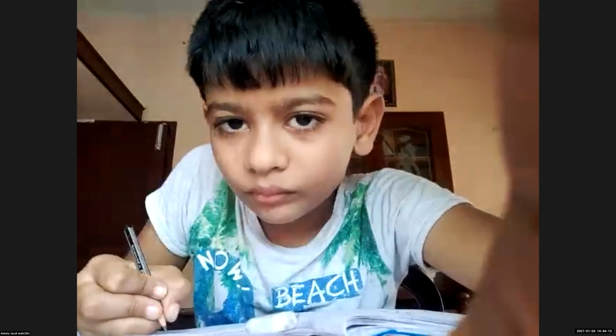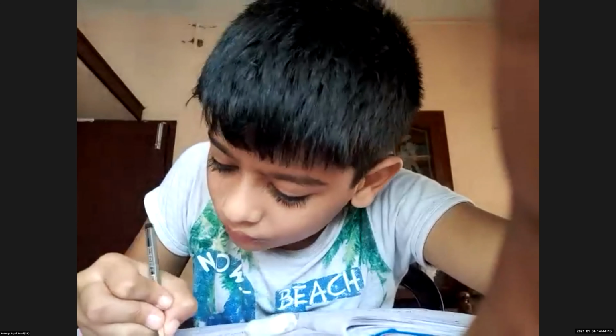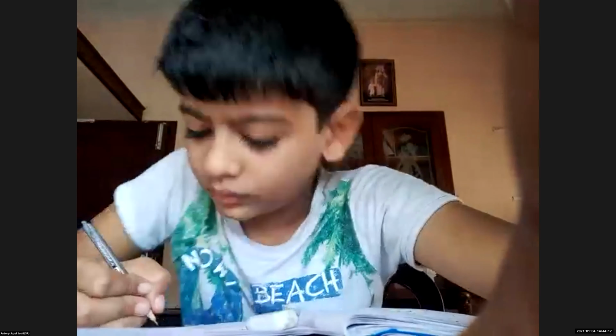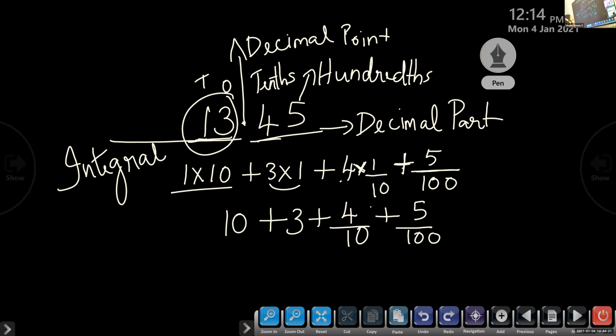Look at the second step. Here I have written 4 by 10, here 5 by 100. 5 into 1 by 100 is the same. Then why are we writing 4 into 1 by 10?